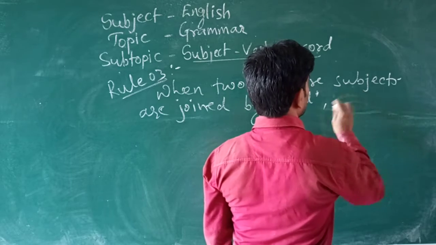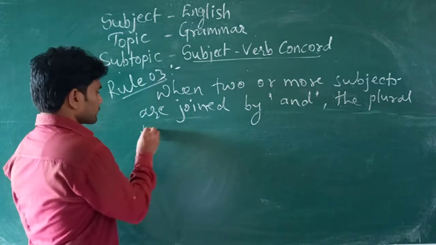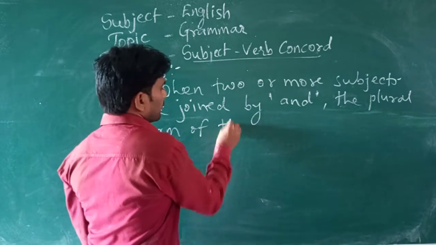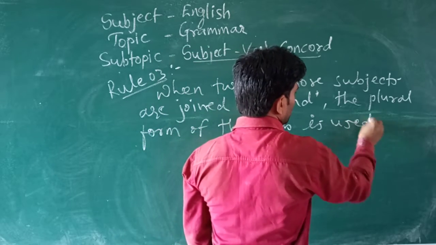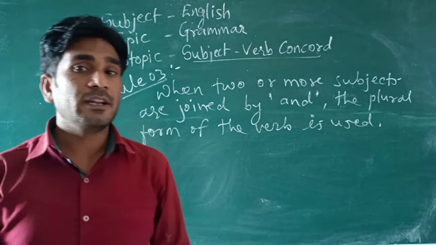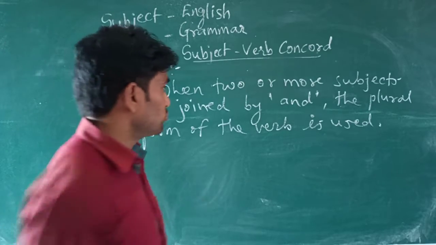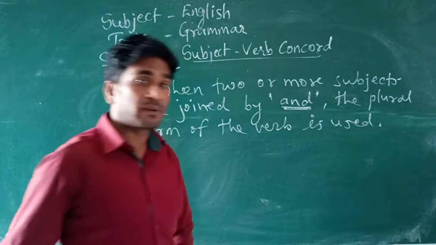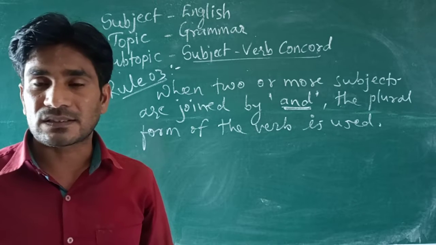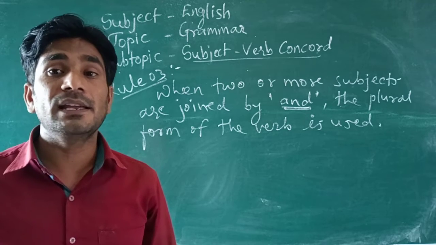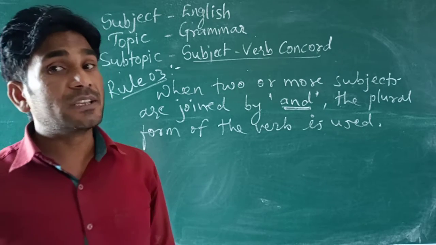The plural form of the verb is used. So here, when two or more subjects are joined by and, this one is very important. जब दो या दो से ज्यादा सब्जेक्ट्स एंड से जुड़े होते हैं, so in this case they carry the plural form of the verb, or a plural verb is used.